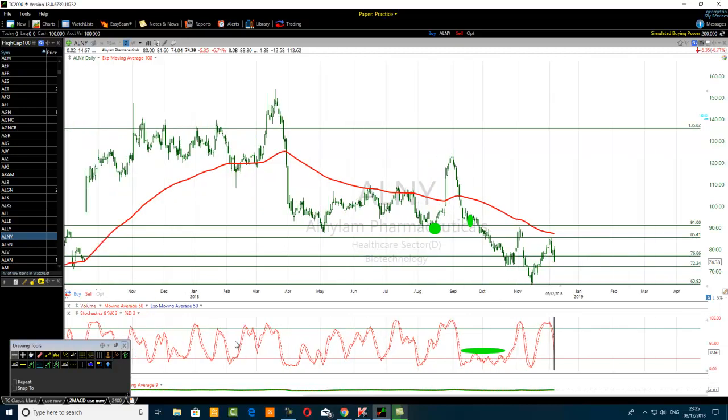Sometimes the stochastic may be overbought for a long time, breaking resistances in an uptrend. In fact, what we should say to traders is that when the stochastic is overbought, the bullish momentum is strong. One should give priority to bullish signal, in fact. So resistance can be broken unless the price fails to go above that resistance level.